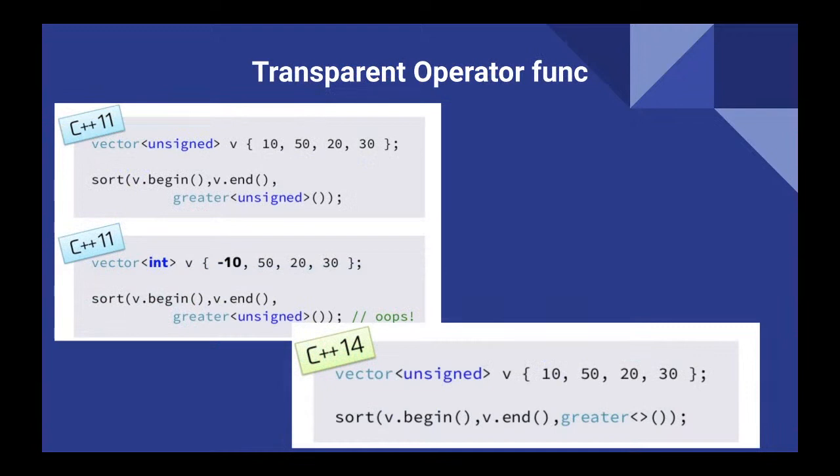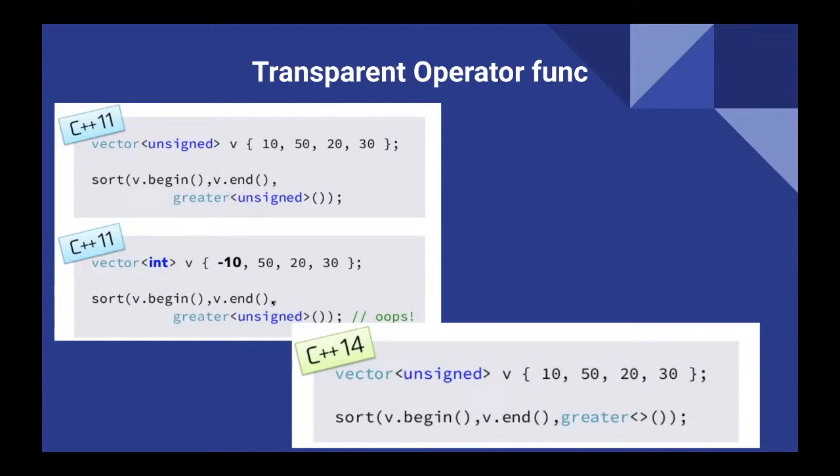And then this is another thing, the transparent operator functor. This one was improved in C++14. Previously, let's say on the left side, you can see 10, 50, 20, 30. That is a vector, and then it's unsigned. When we create this one, if somebody tries to change from unsigned to int, and someone forgets to change the greater unsigned here, right?